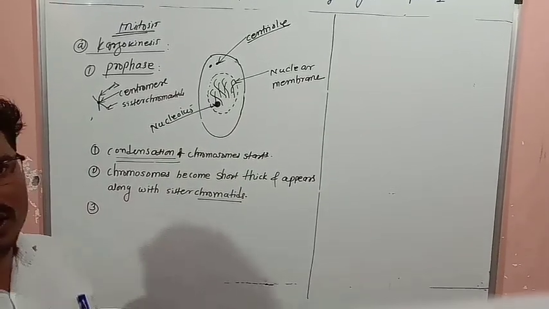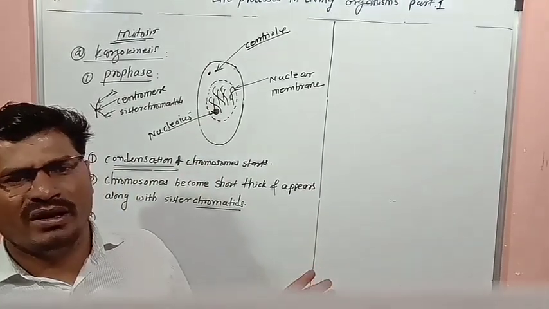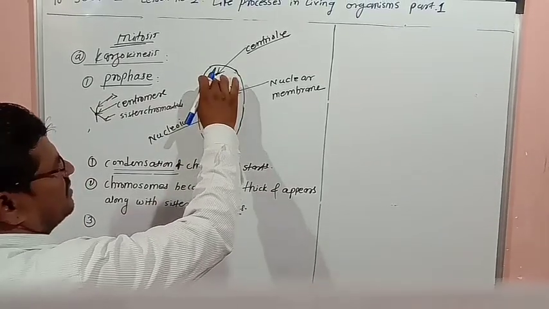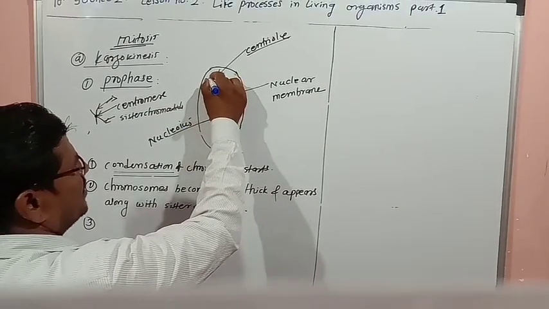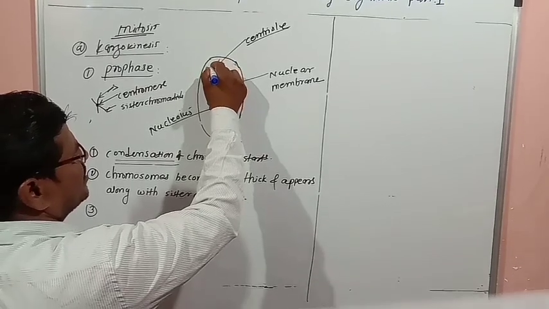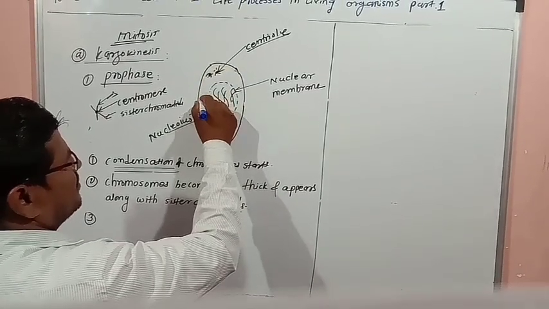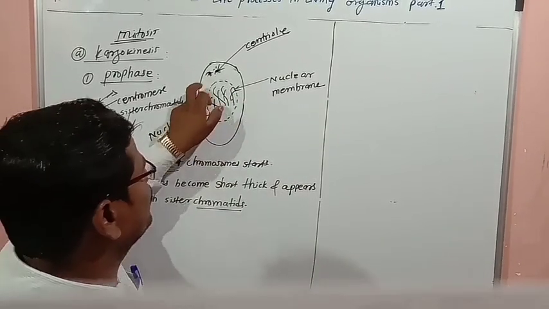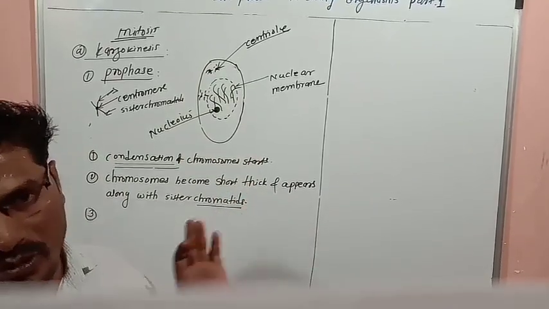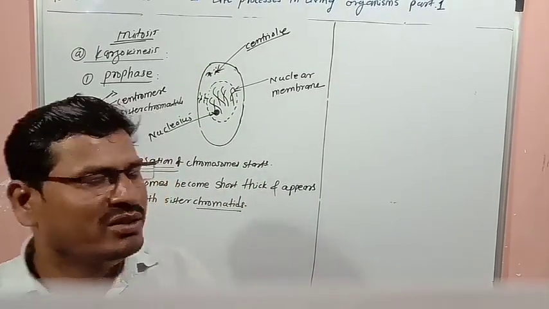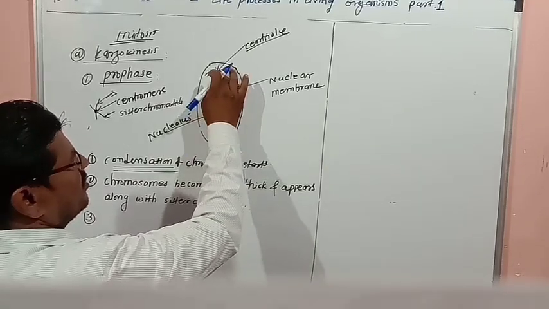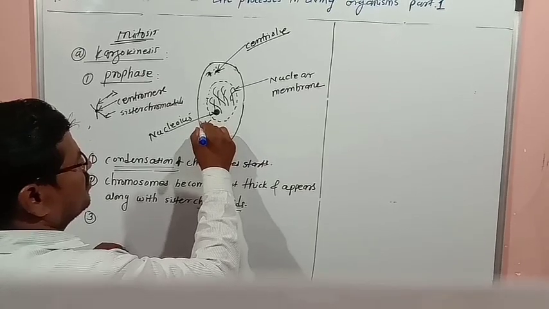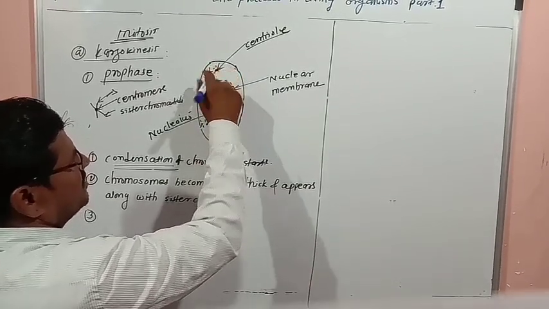Third thing, the centriole duplicates. Whatever centriole is there duplicates, so two centrioles are formed, and these centrioles move towards opposite poles.